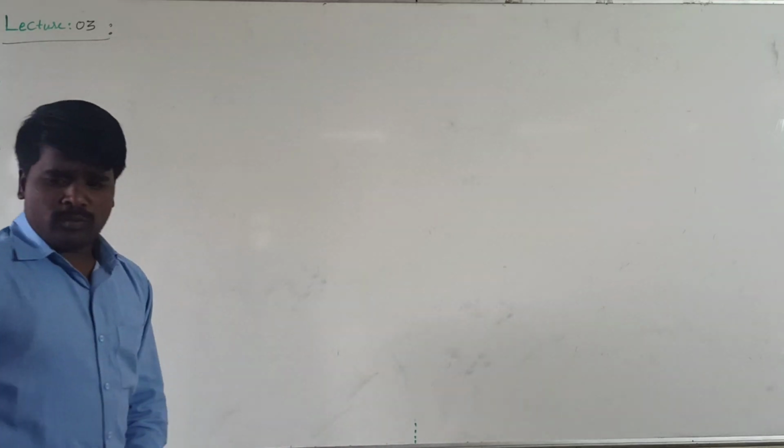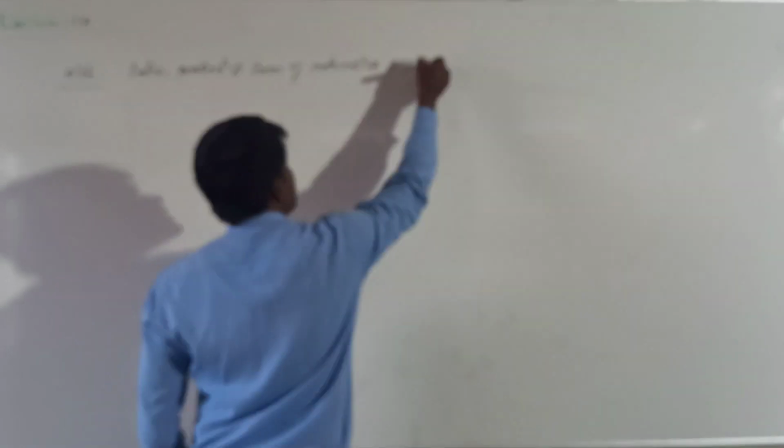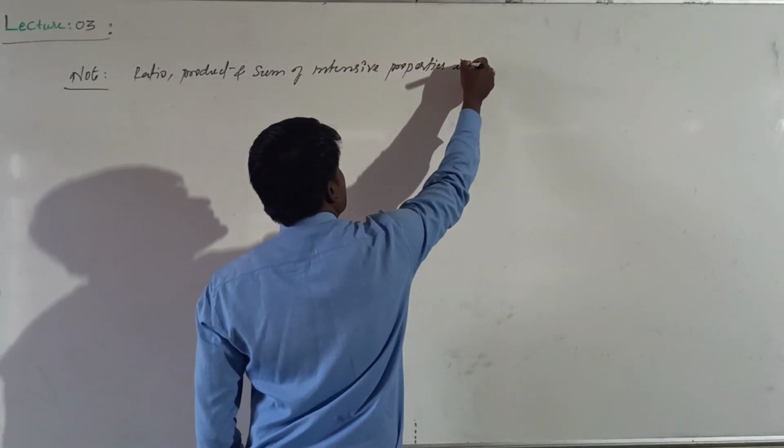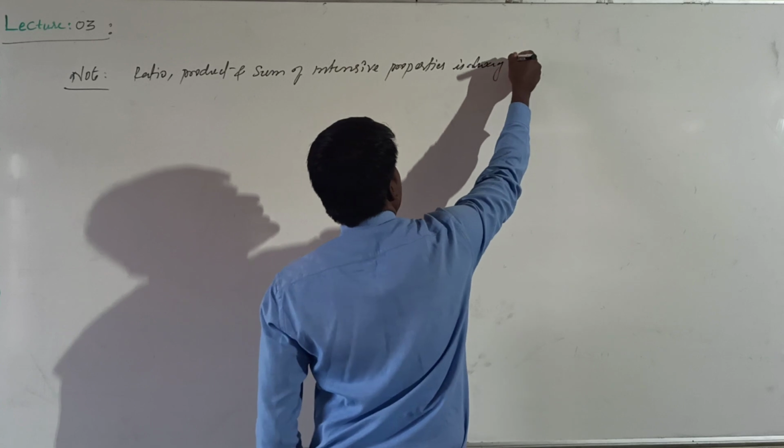One more important aspect of intensive and extensive properties: the ratio, product and sum of intensive properties is always intensive.